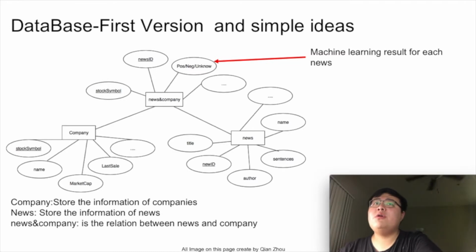For the news table, we set the news ID as the primary key, and it also has a title, has the name, has the web page.